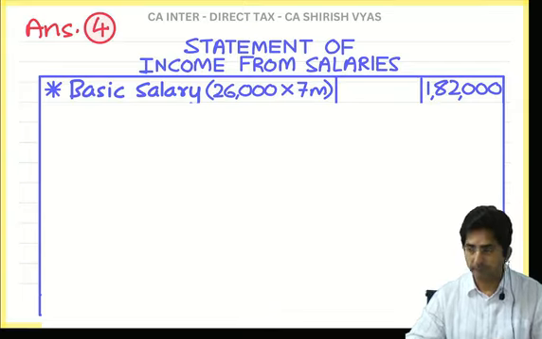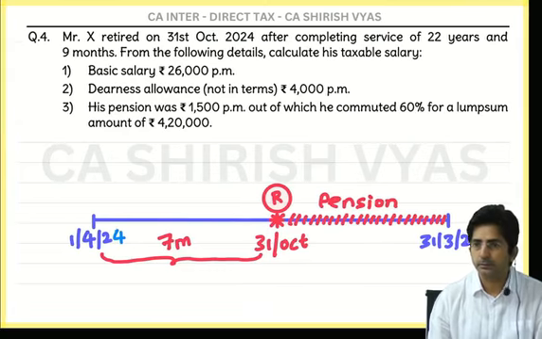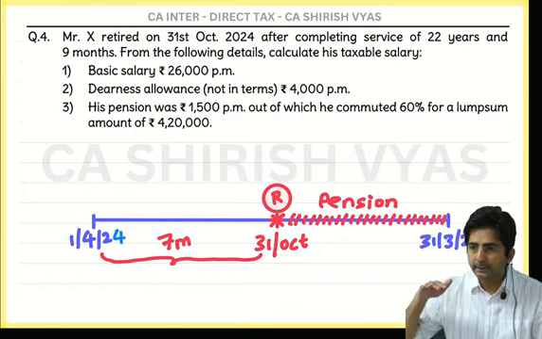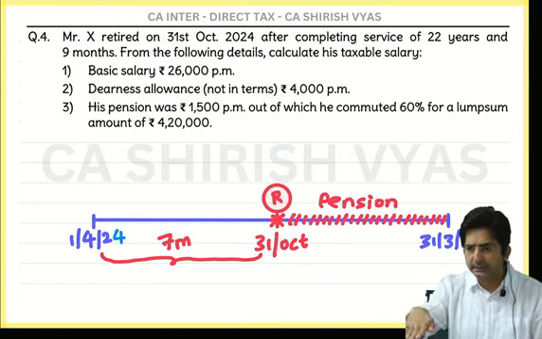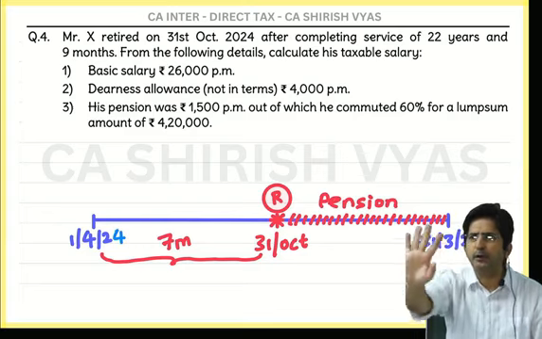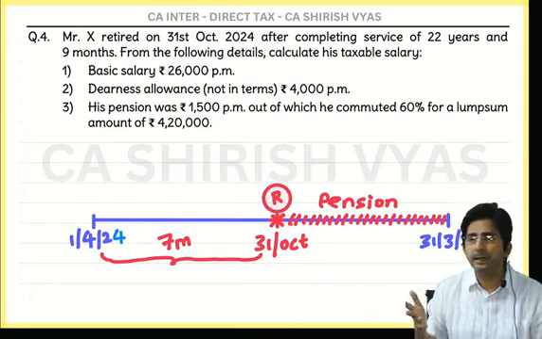Then, wait, in DA they have given not in terms. Now see, not in terms means DA is like this, it will fluctuate according to inflation. It will not change as per the terms of the boss. But then what did I say?